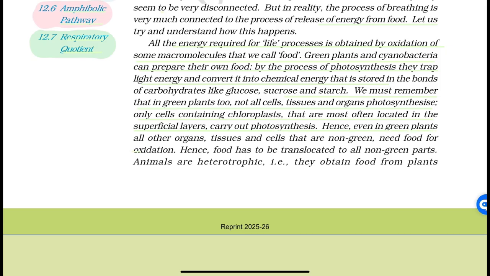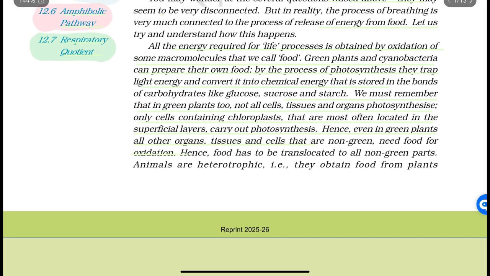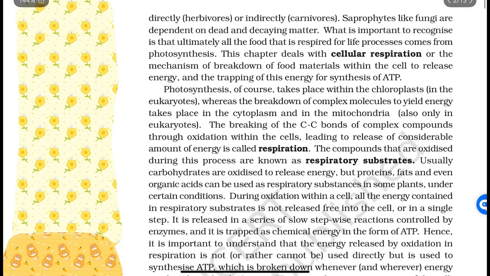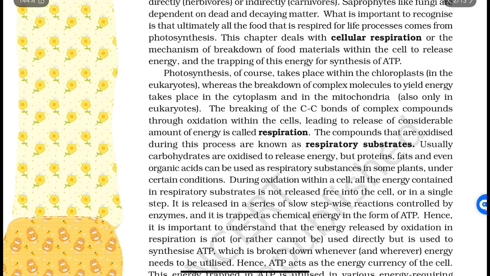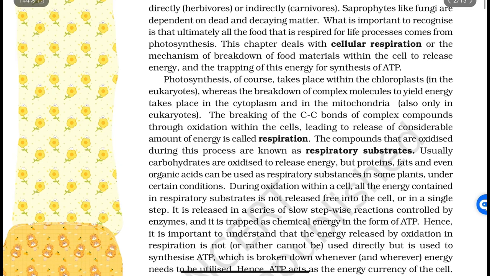Hence, even in green plants, all other organs, tissues, and cells that are non-green need food for oxidation. Hence, food has to be translocated to all non-green parts. Animals are heterotrophic. It means they obtain food from plants directly, that are herbivorous, or indirectly, carnivorous. Saprophytes like fungi are dependent on dead and decaying matter. What is important to recognize is that ultimately all the food that is required for life processes comes from photosynthesis.